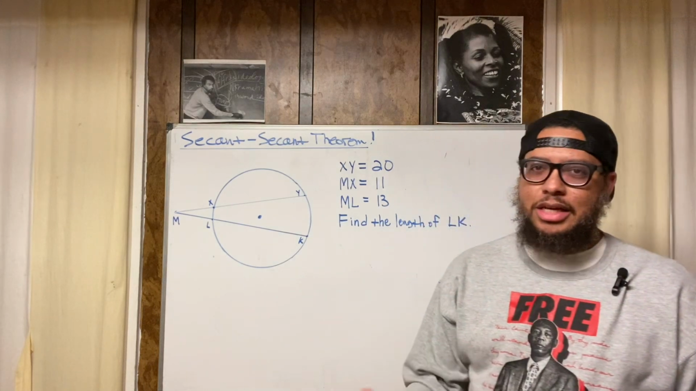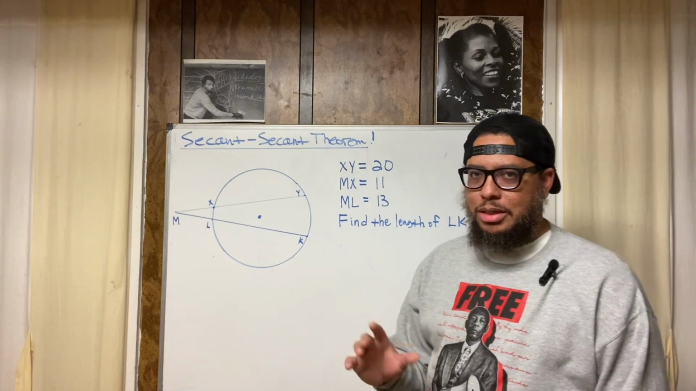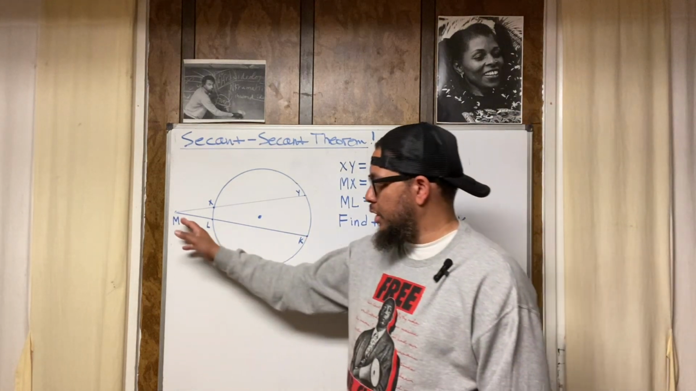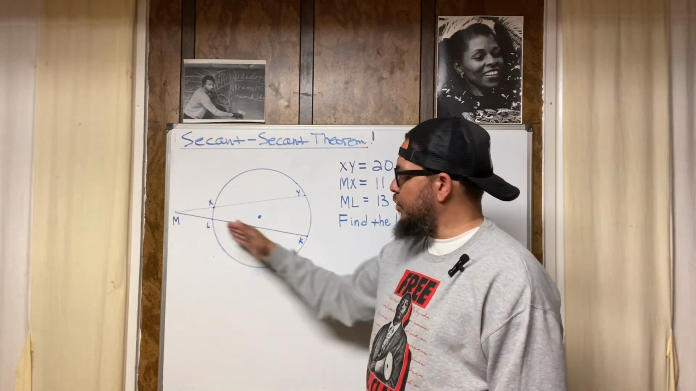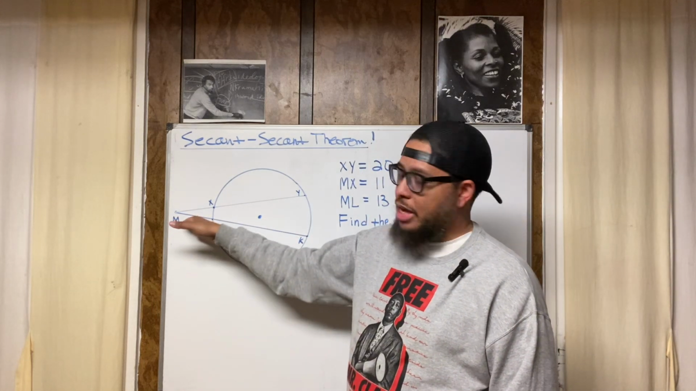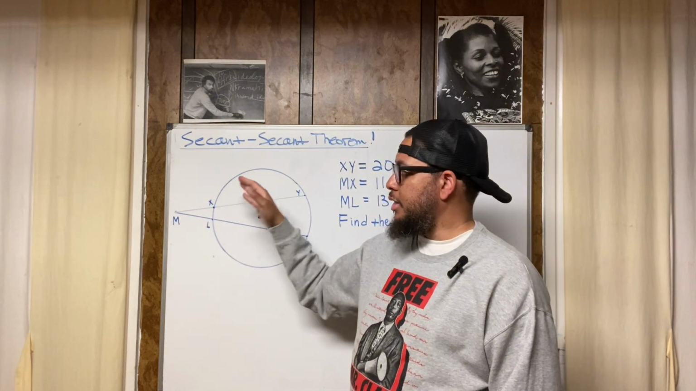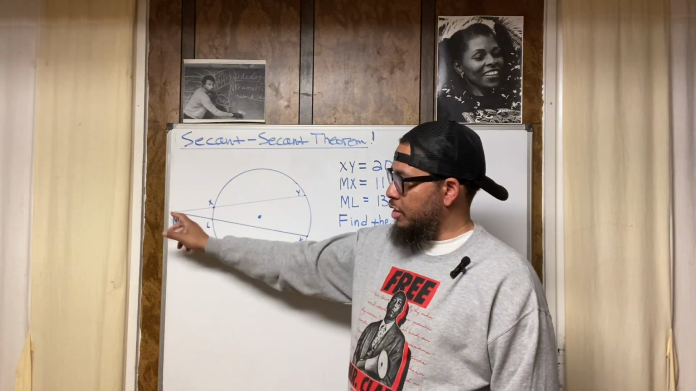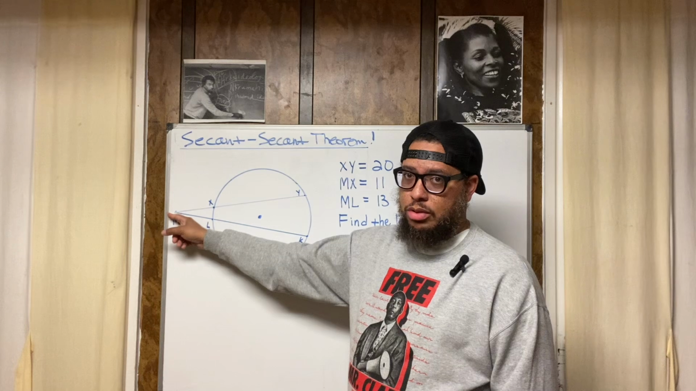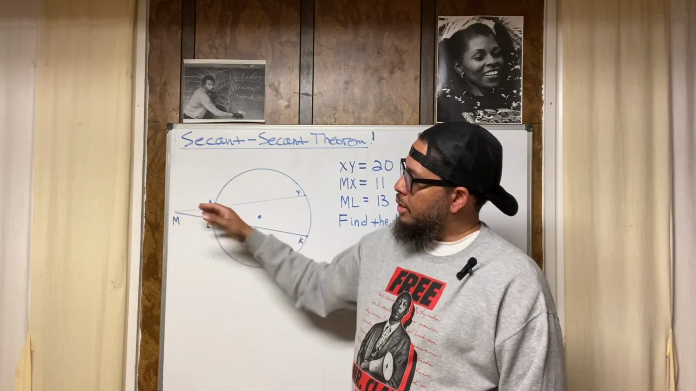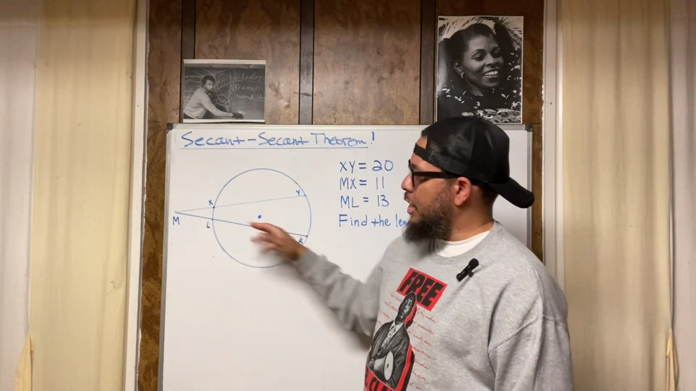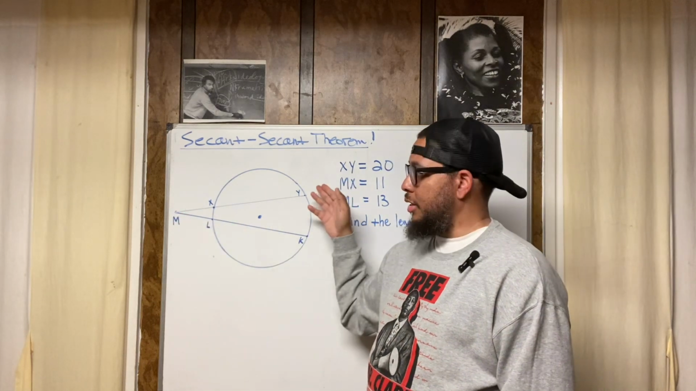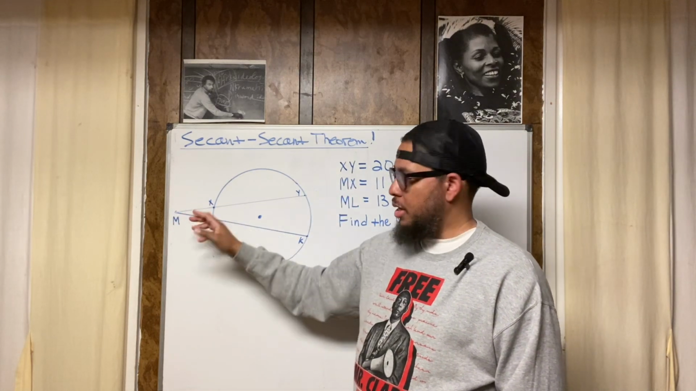It's similar to the secant-tangent theorem, or the tangent-secant theorem, but it's not quite. The secant-secant theorem says this. If you've got two secants on a circle and they both extend from the same endpoint outside the circle, in this case point M, the full length of the secant times the outside part is equal to the full length of the other secant times its outside part.